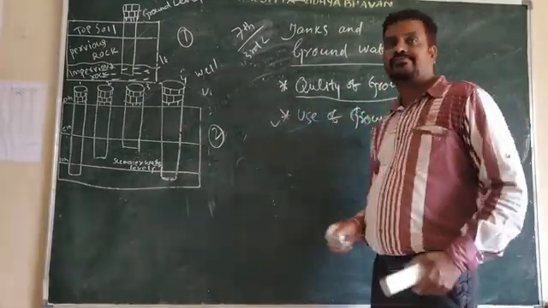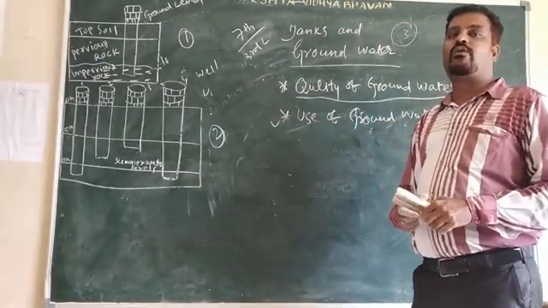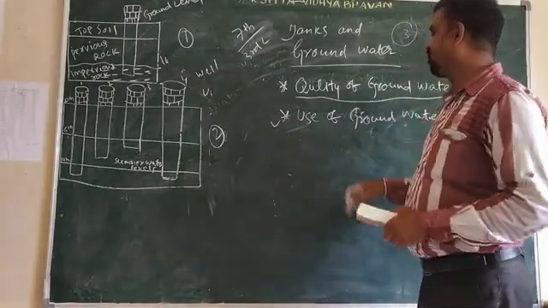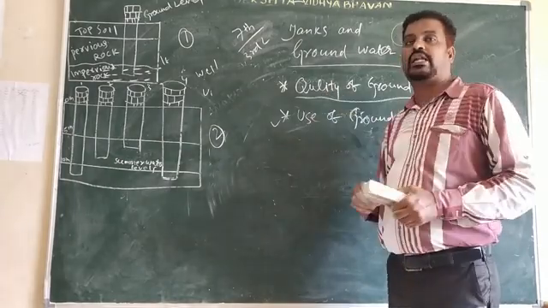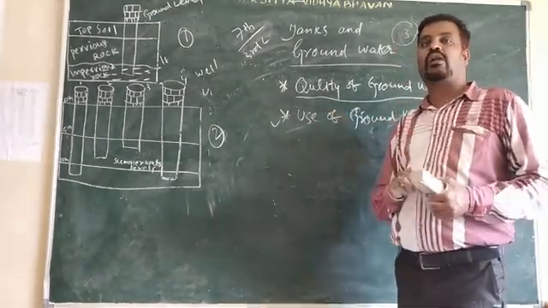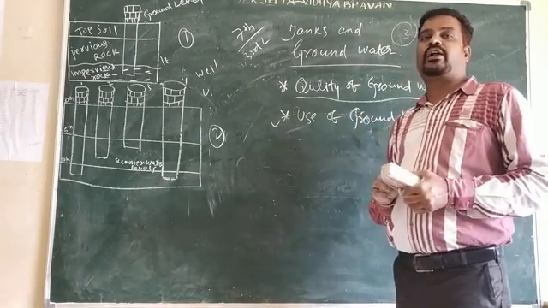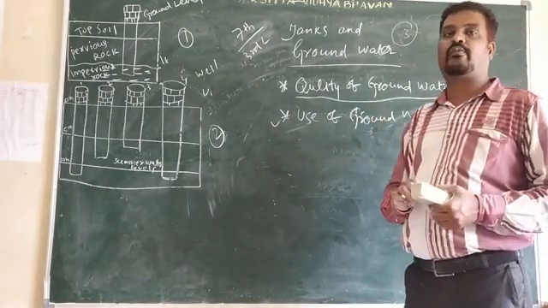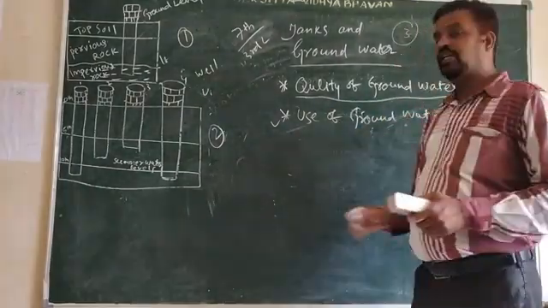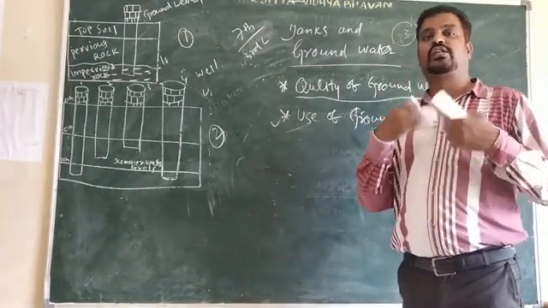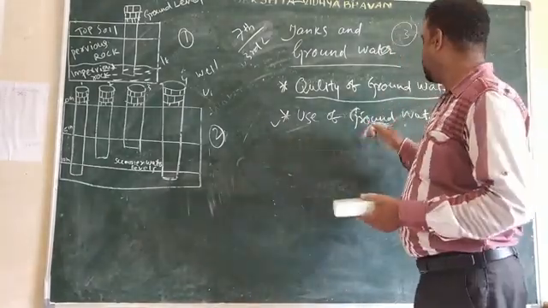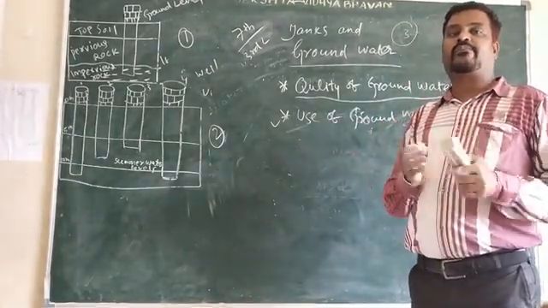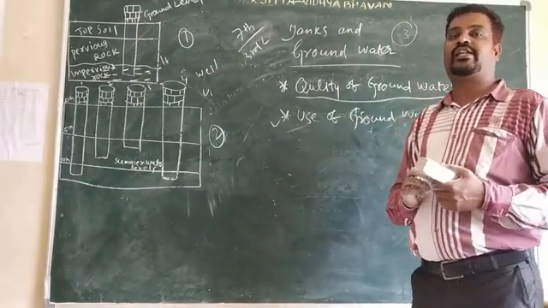Once again, I'm reading. Digging more and more bore wells will cause a reduction of the groundwater level. If you dig more and more bore wells, then the water level will decrease in the ground. Unless we use the groundwater as a common resource and in a proper manner. The water is a common resource, so we have to use it in a proper way. Then only will the water be safe. Otherwise, we cannot preserve the water for the future generation.